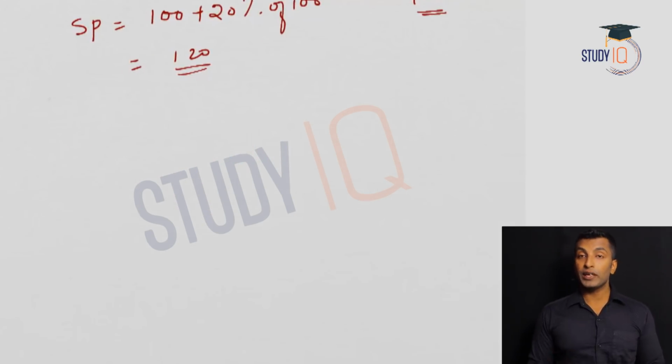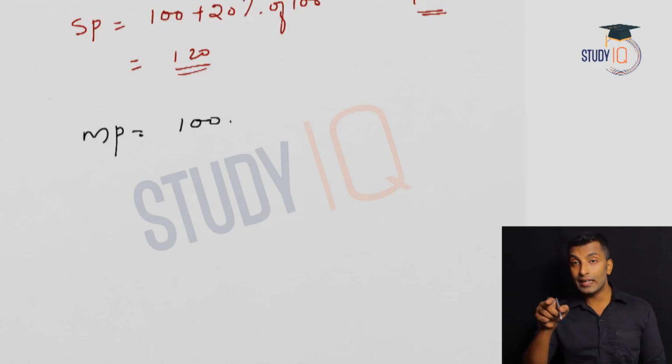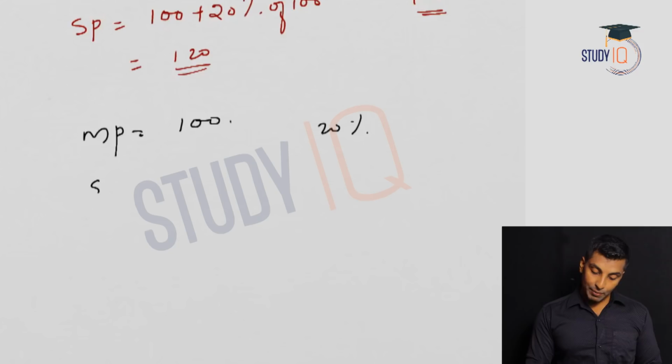Now in some shops, if you go, you will see discounts, right? In that case you need to subtract. We'll discuss those concepts later, but still, the marked price there is not the selling price. The marked price is 100 rupees, but there is a discount of 20%. So what is the selling price?